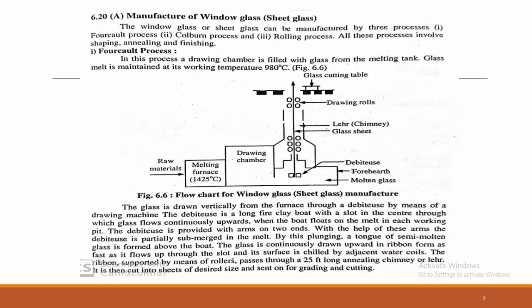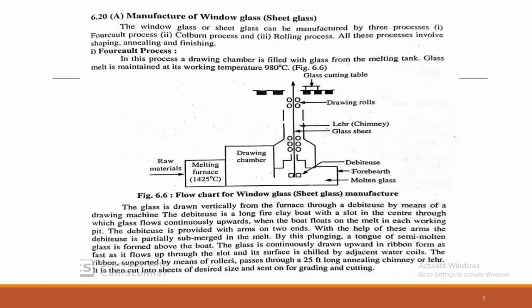You can see the drawing rollers, where the glass is drawn vertically from the furnace through the debiteuse. Very important: the glass is drawn vertically from the furnace through the debiteuse by means of the drawing machine. With the help of the drawing machine, the glass is lifted from bottom to top, where the debiteuse is a long fire clay boat with a slot in the center through which glass flows continuously upwards. With the help of the debiteuse, the glass flows continuously toward the upward side.